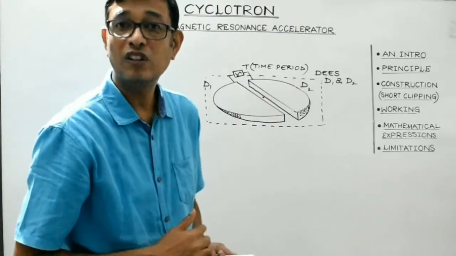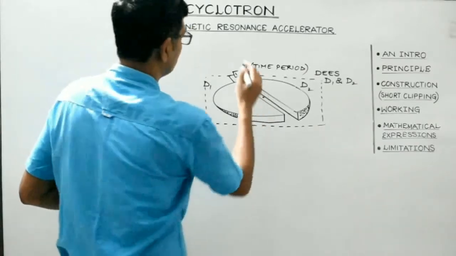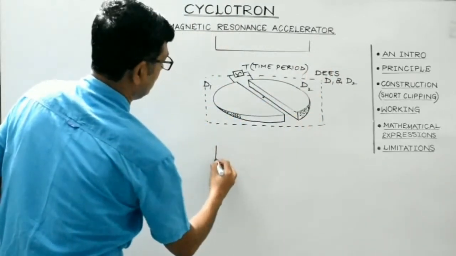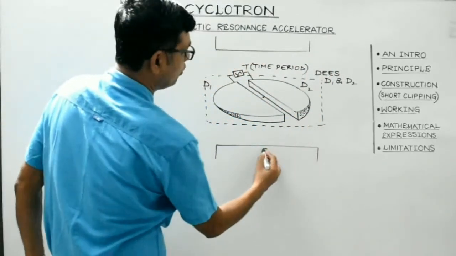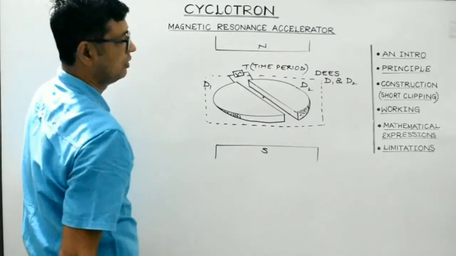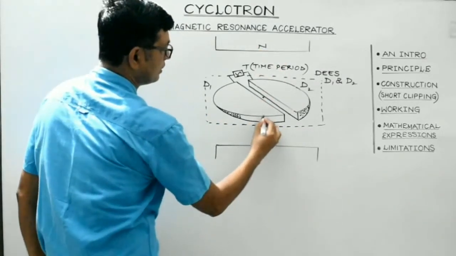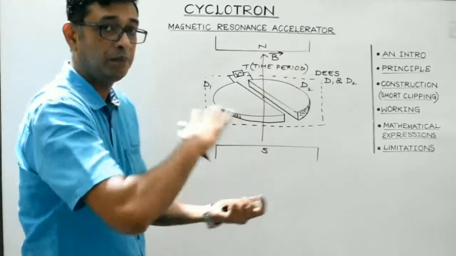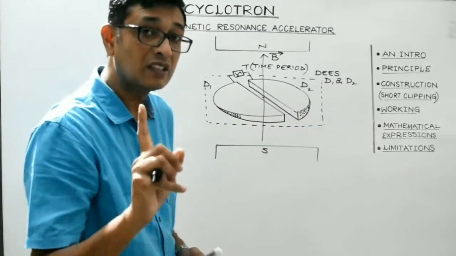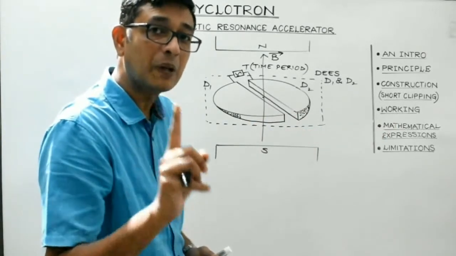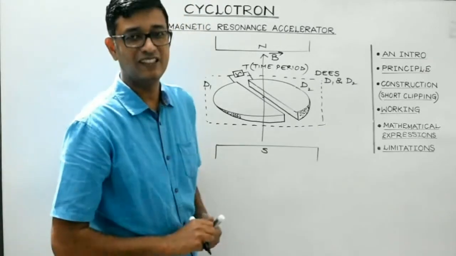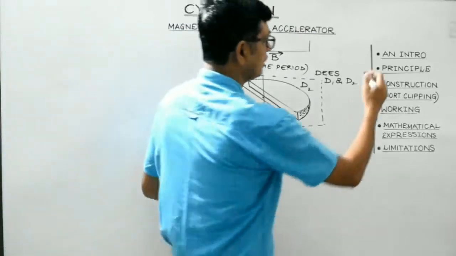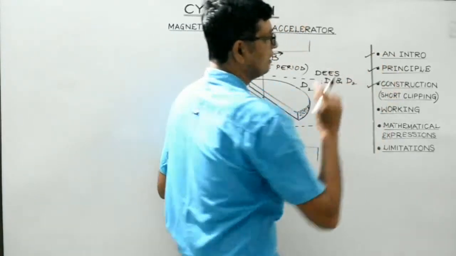And it is placed between the two poles of a strong electromagnet, right? Suppose it's like this. Let us consider this to be south pole and this to be north pole. So the magnetic field would be like this. This is the direction of the magnetic field. It will be obviously perpendicular to the plane of the Ds. So students, the direction of the magnetic field is perpendicular to the plane of the Ds, right? So this is regarding the construction. So we are over with the intro, the principle as well as the construction.